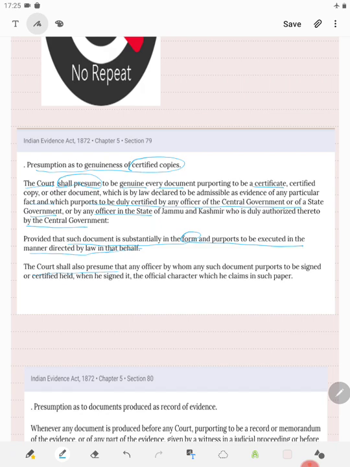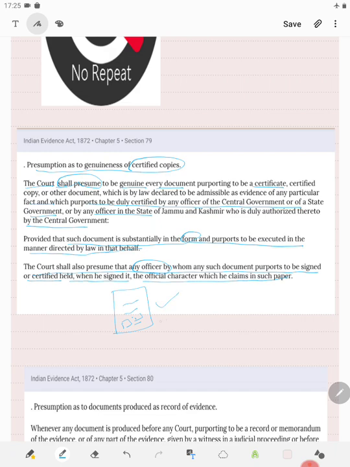The court shall also presume that any officer by whom such document purports to be signed or certified held, when he signed it, the official character which he claims in such paper. So what it says is that in case there is a certified copy and that certified copy has a signature, seal, date and true copy written on it, then we will say that this is a genuine copy.